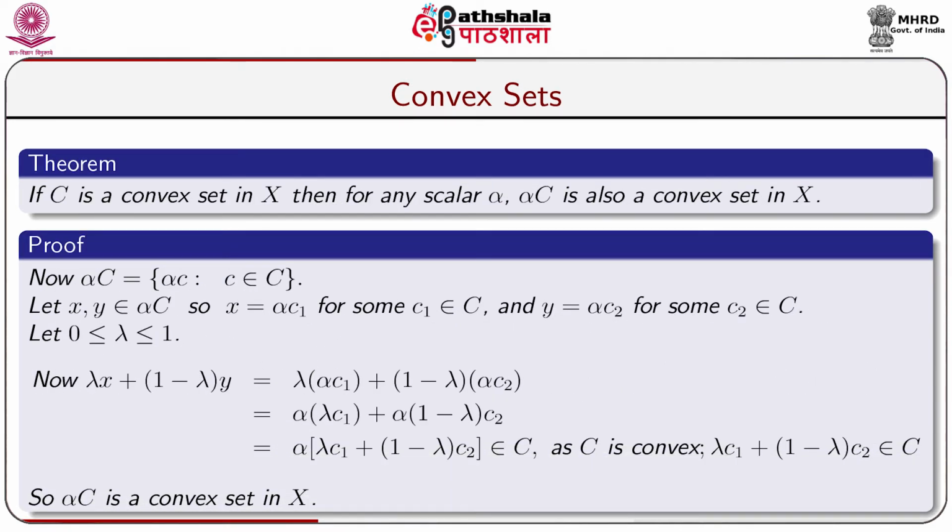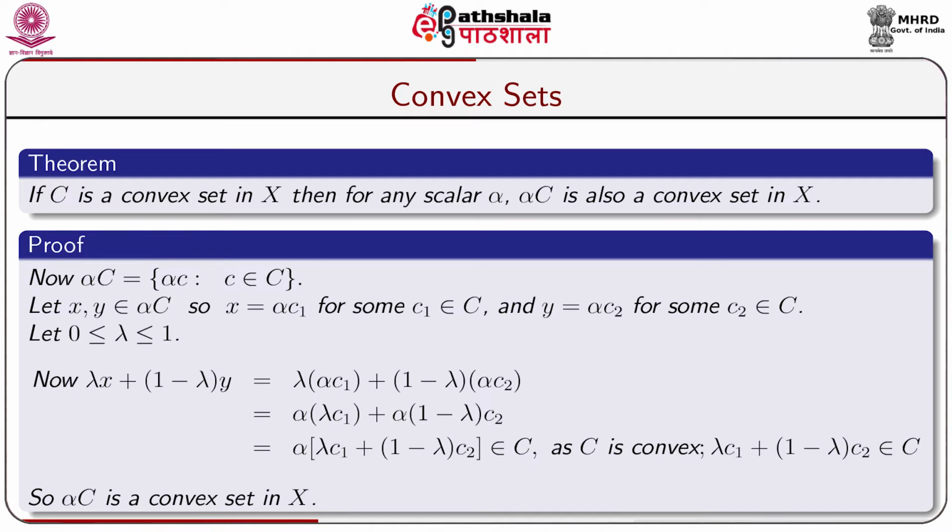If C is a convex set, then for any scalar alpha, alpha C is also a convex set. That means the product of any convex set by a scalar is again a convex set in a linear space. We know that alpha C is equal to the collection of all such elements alpha c, where c is taken from capital C. Let us take two elements x, y belongs to alpha C.